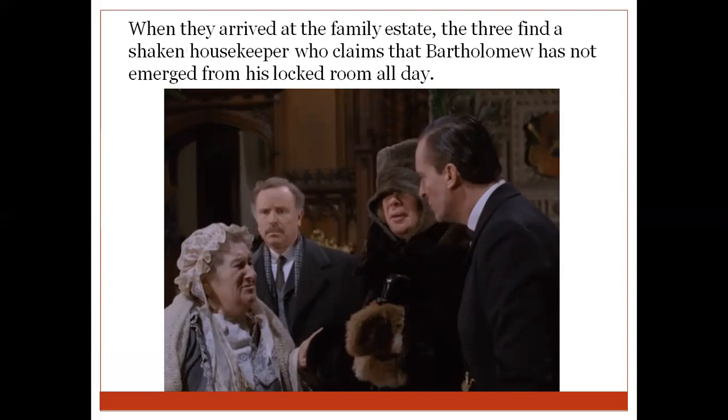We see that Thaddeus Sholto was staying in another house, and Bartholomew Sholto was staying here in their family house. So when they come to this family house to take the treasure and distribute it, they find from the housekeeper that Bartholomew Sholto has not come out of his room all day, which means something was probably wrong with him.